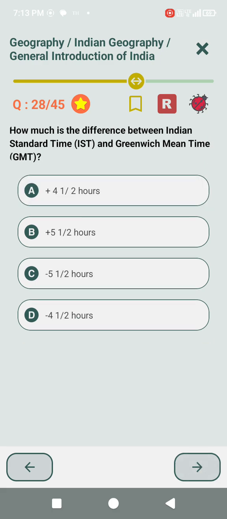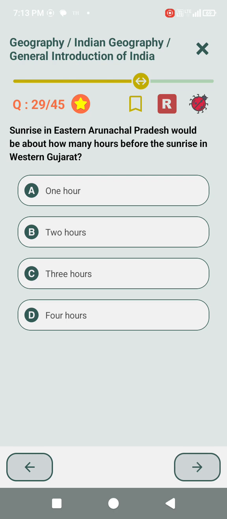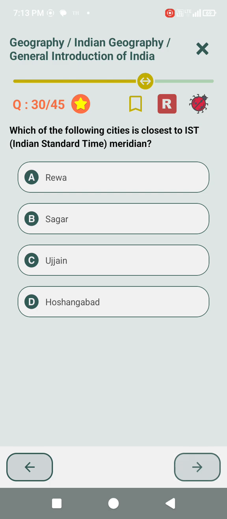How much is the difference between Indian Standard Time IST and Greenwich Mean Time GMT? 5.5 hours. Sunrise in eastern Arunachal Pradesh would be about how many hours before the sunrise in western Gujarat? 2 hours. Which of the following cities is closest to the IST Indian Standard Time meridian?